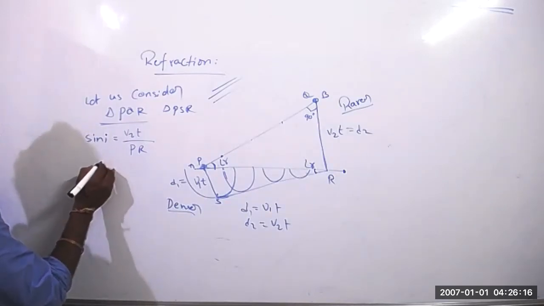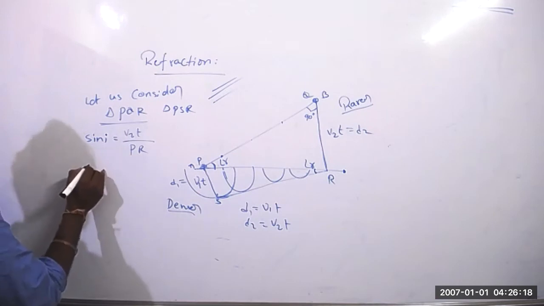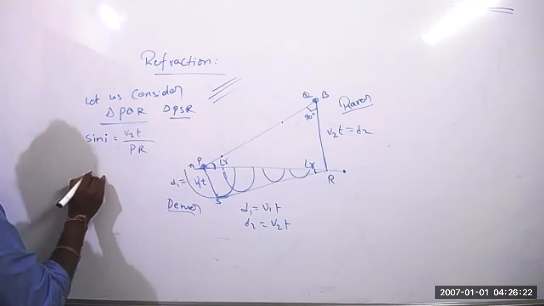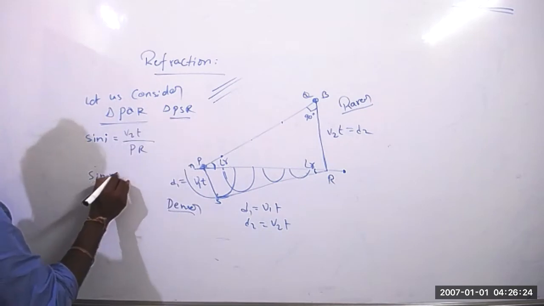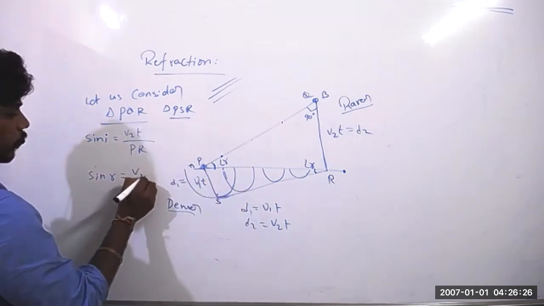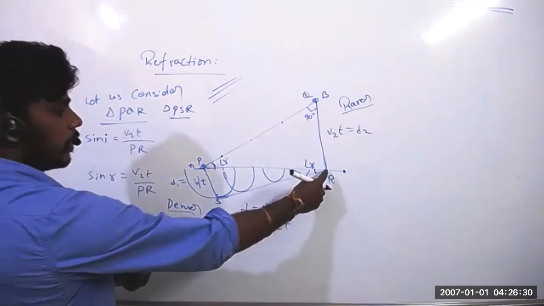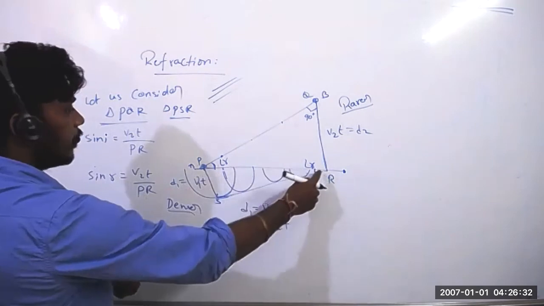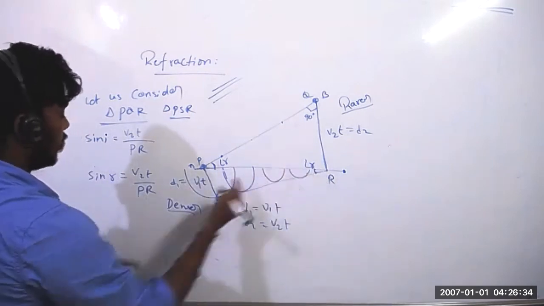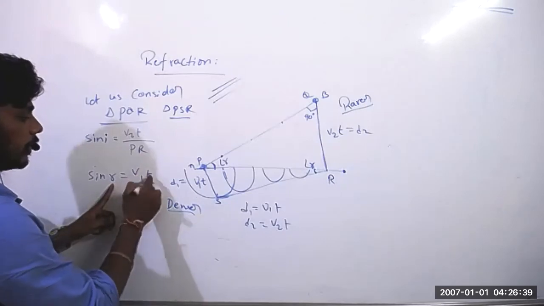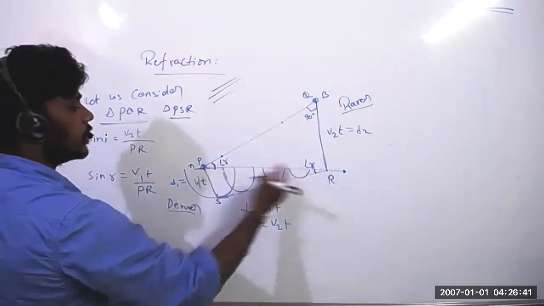So from this, sine r equal to opposite side is V2t and hypotenuse is PR. This is the triangle we have taken. From this side, it is the angle r. So sine r is equal to opposite side, which is V1t, and hypotenuse is PR.